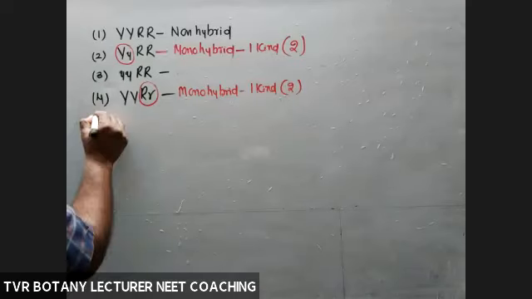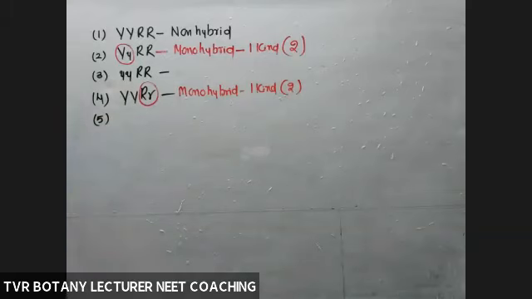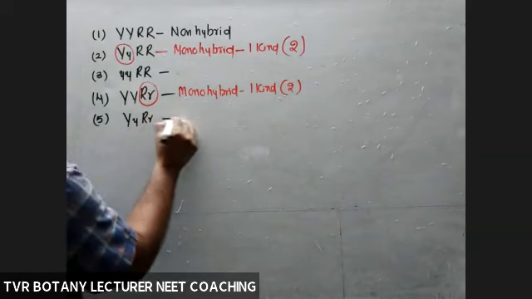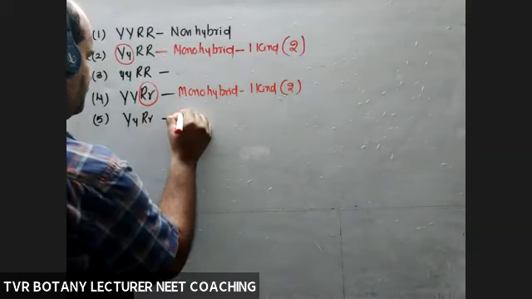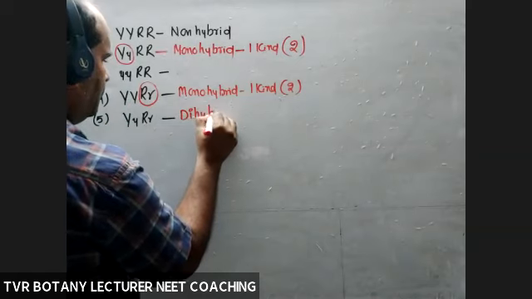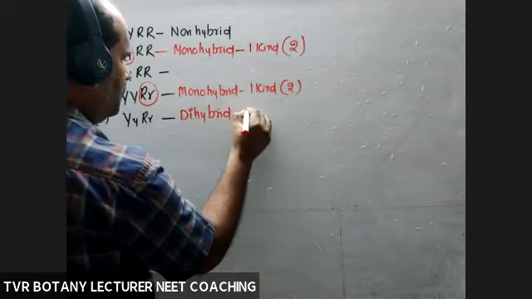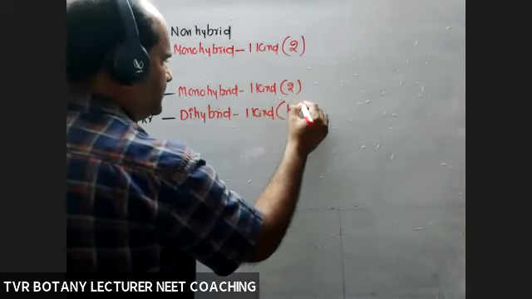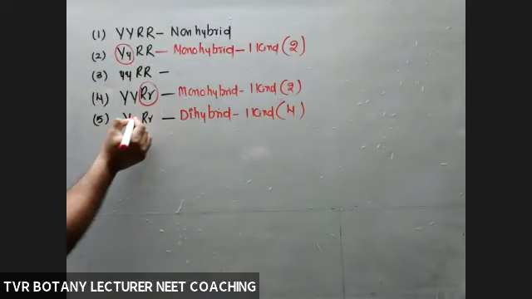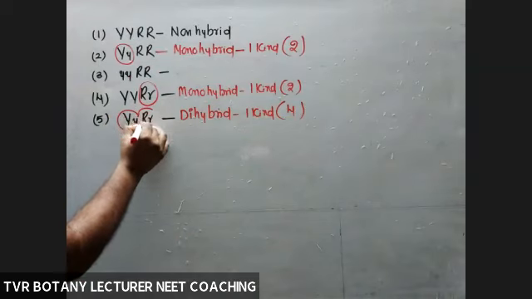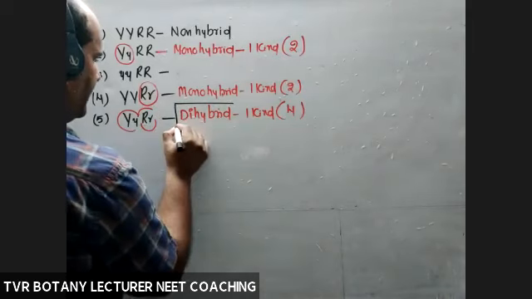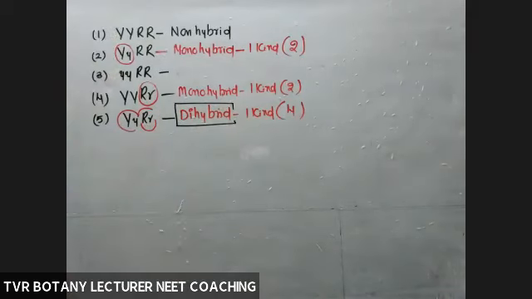Next, the fifth one: capital Y, small y, capital R, small r. So this one is a dihybrid, one kind. Its number out of 16 is 4 times, 2 into 2. Both the genes are in heterozygous condition. So this is a 100% F1, a dihybrid.